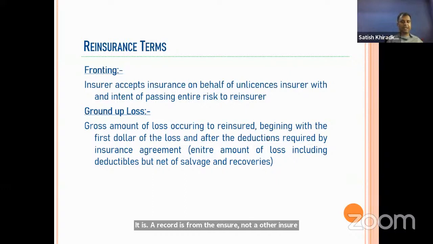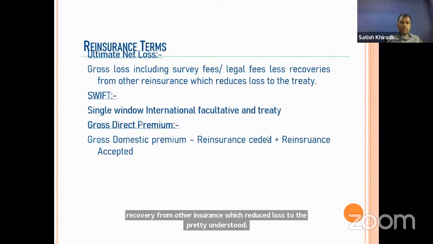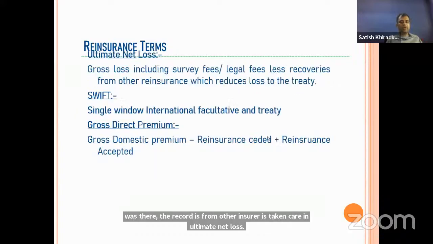If we take into consideration recoveries from other insurer, then it becomes ultimate net loss. Okay, that is the difference. In ultimate net loss, gross loss including survey fees, legal fees, less recoveries from other insurance, which reduce loss to the treaty. Understood the difference here? Recoveries from other insurer is taken care of in ultimate net loss, we deduct it there, not in gross loss.